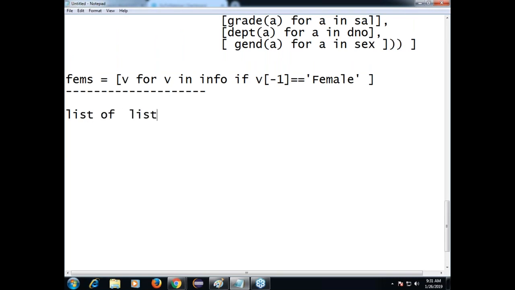List of list we will see, sir. Suppose A is a list. The values are like this. B is another list. Let me take some simple values.